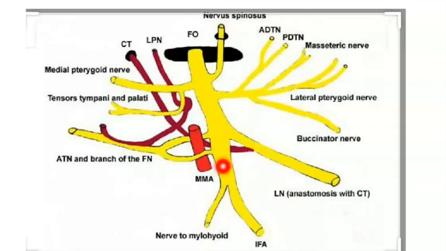Here is one twist called the nerve to mylohyoid. Basically it is a motor nerve. Okay, it supplies the muscles called mylohyoid and the anterior belly of digastric. So the nerve to mylohyoid supplies the mylohyoid muscle as well as the anterior belly of digastric.